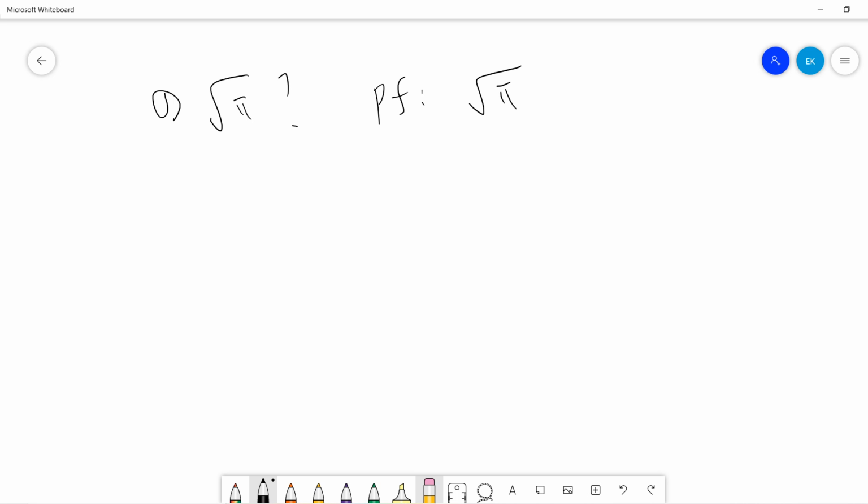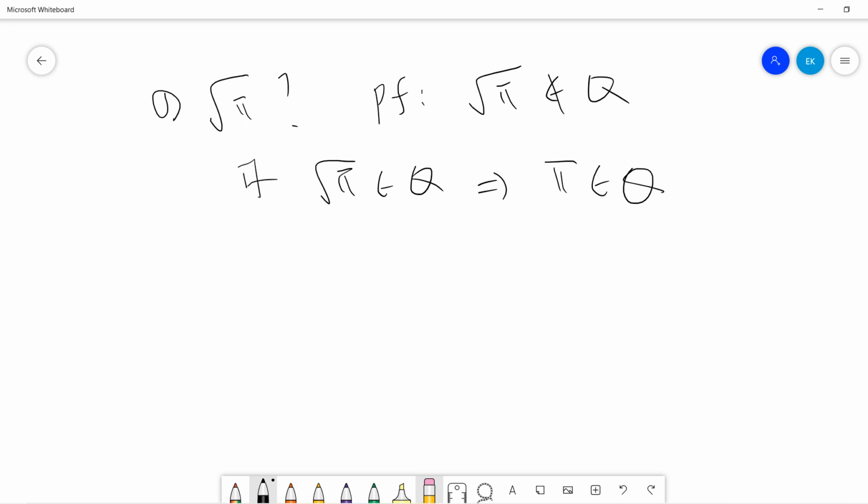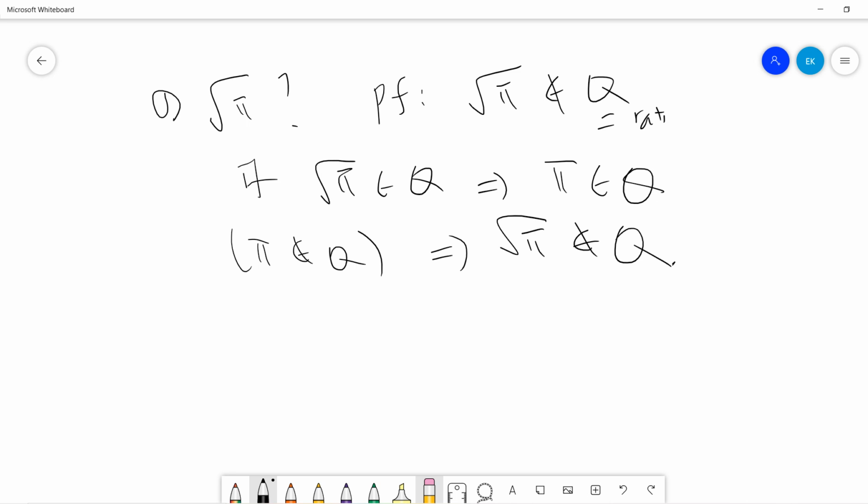The square root of pi is irrational, and the reason is that if the square root of pi is rational, then since the rational numbers form a field, pi would be rational. But we know that pi is irrational, which tells you that the square root of pi is irrational. So this is trivial. By the way, Q means the set of rational numbers, which forms a field. But what about pi squared?